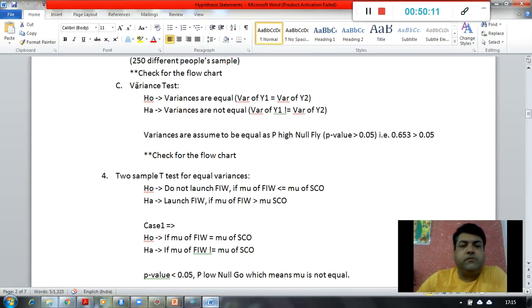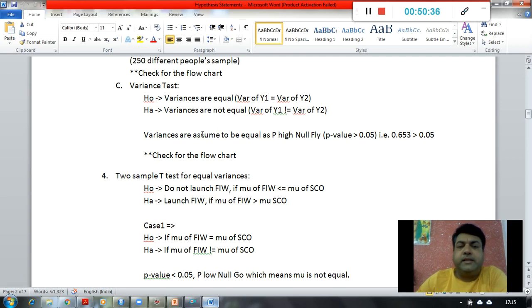This is the variance test hypothesis statement I have written over here. The null hypothesis will be variances are equal. Alternate will be variances are not equal. So variance of Y1 is equal to variance of Y2, and variance of Y1 not equal to variance of Y2, right? In both cases I have to take two different actions.